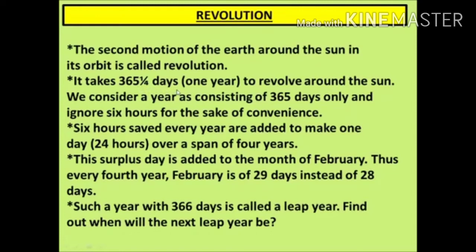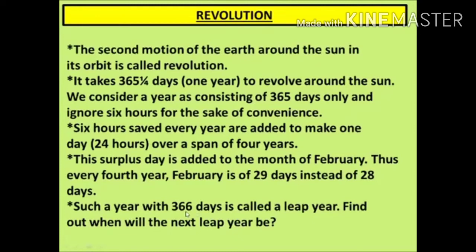Now if we see the second motion again, why is there this revolution? Earth is moving around its orbit, a fixed path, and it is not changing its path. It forms the orbital plane and it is revolving. Earth is revolving around the sun continuously, day and night, the whole year.